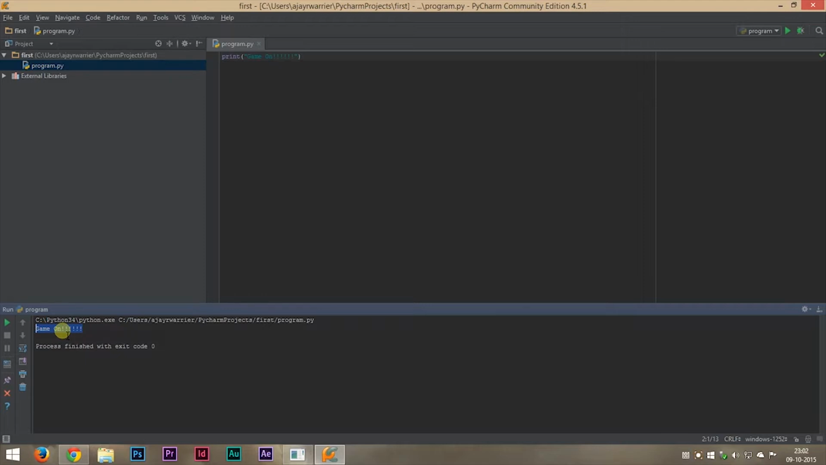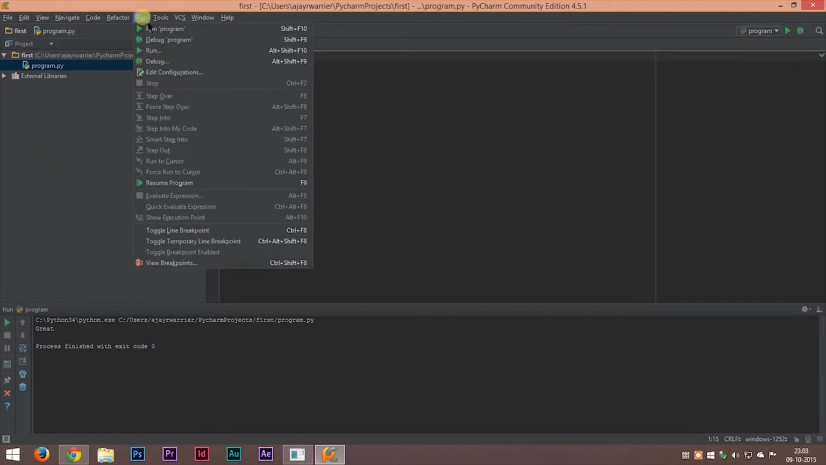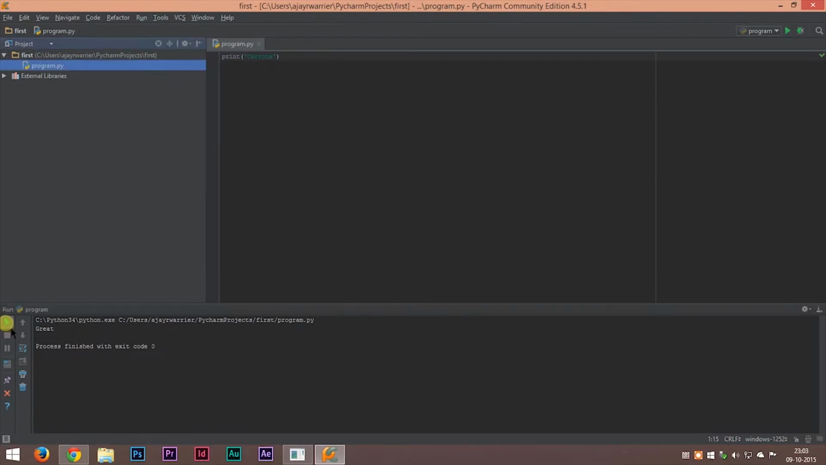Now if you don't want to print game on, you want to print something else, all you have to do is just change the text inside these double quotes. Instead of game on, you want to print hello, and you can do that. All you have to do is just change the text inside the quotes. If you change the text to carrots and hit run here, you can go to the run menu and select run, or else you can just click on this play button here and you can see carrots.